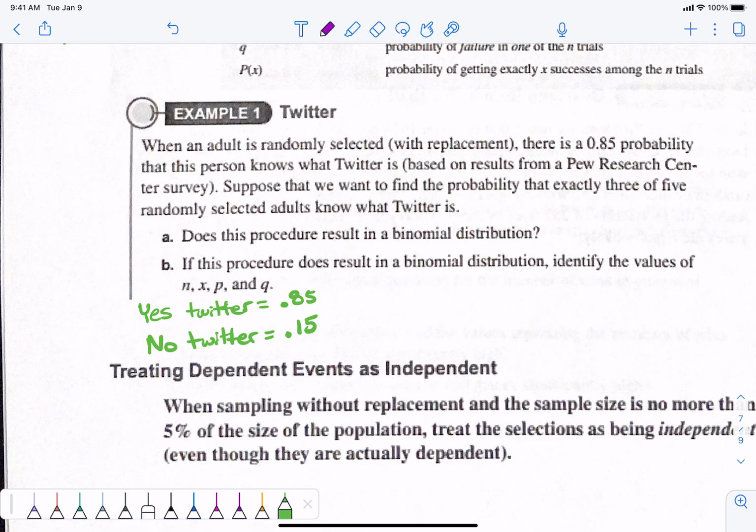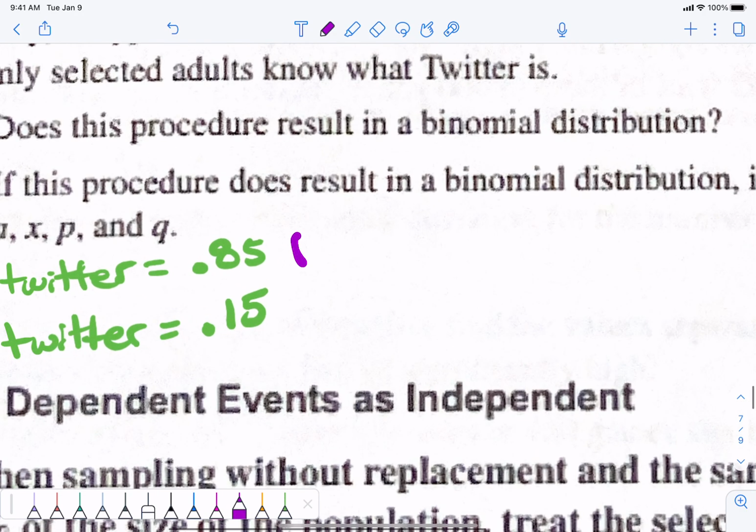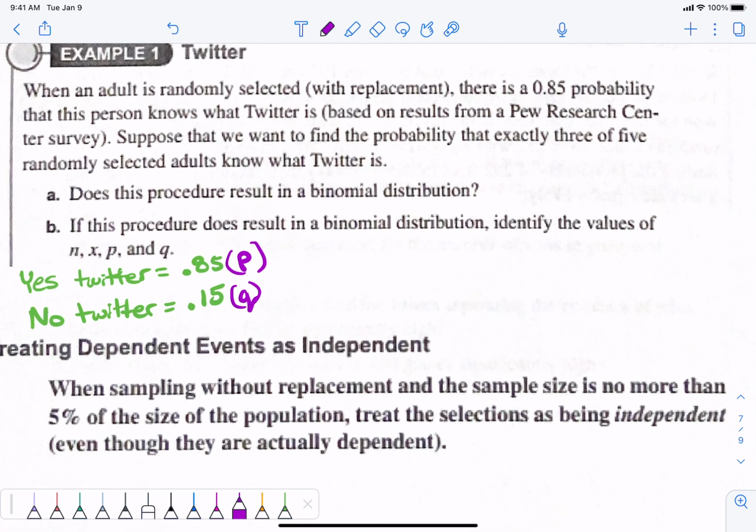What do you want? Yes to be P, no to be Q. It does not matter which one you designate, because in the formula, it doesn't matter. Yes to be P, no to be Q. So that's what those are.